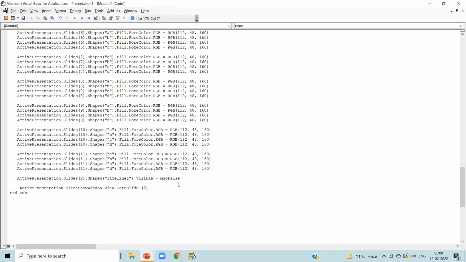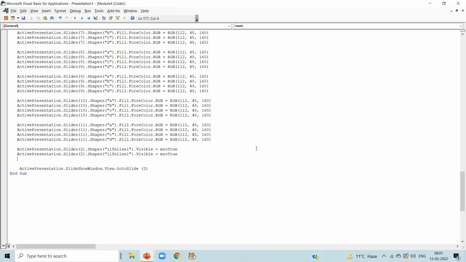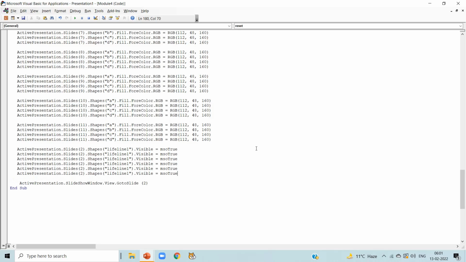As here we are talking about slide number 2 and lifeline 1, but msoTrue, we want to make it visible. Now copy the line using Ctrl+C, press enter and paste it again and again, because we want to change from slide number 2 to slide number 11.